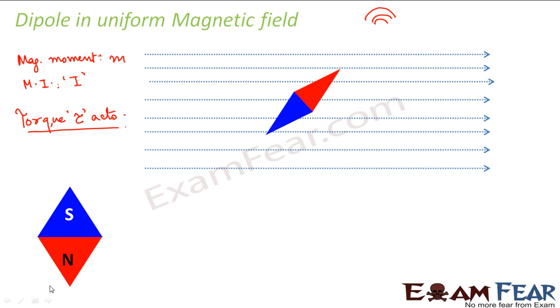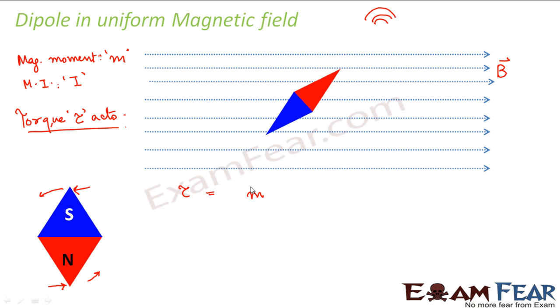For example, if I give a force from here and another force from here, this force will ask this to move like this, and similarly this force will ask this to move like this. As a result, the entire object will start rotating. So torque acts on this magnetic needle, which causes it to oscillate. What is that torque? Let us suppose the uniform magnetic field is denoted by B, and the magnetic moment of the needle, known to us, is M. What would be the torque acting on the needle?